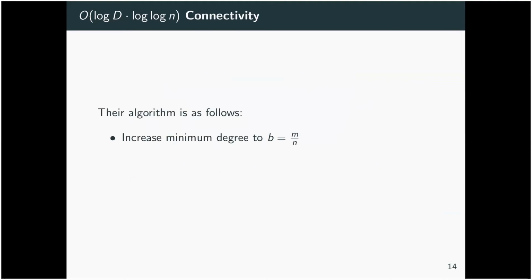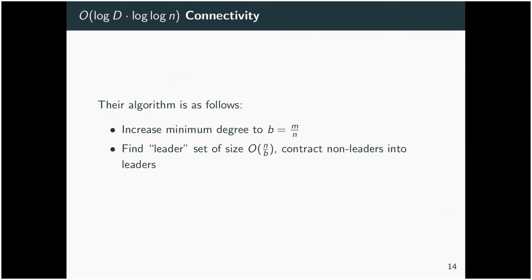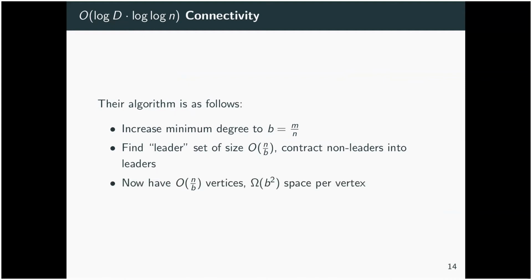So we start by increasing the minimum degree to b equals m over n. And then we can find our leader set of size n over b. We can contract non-leaders into leaders. And now we have big O of n over b vertices, which means that the amount of total global space we have per vertex has increased to b squared.